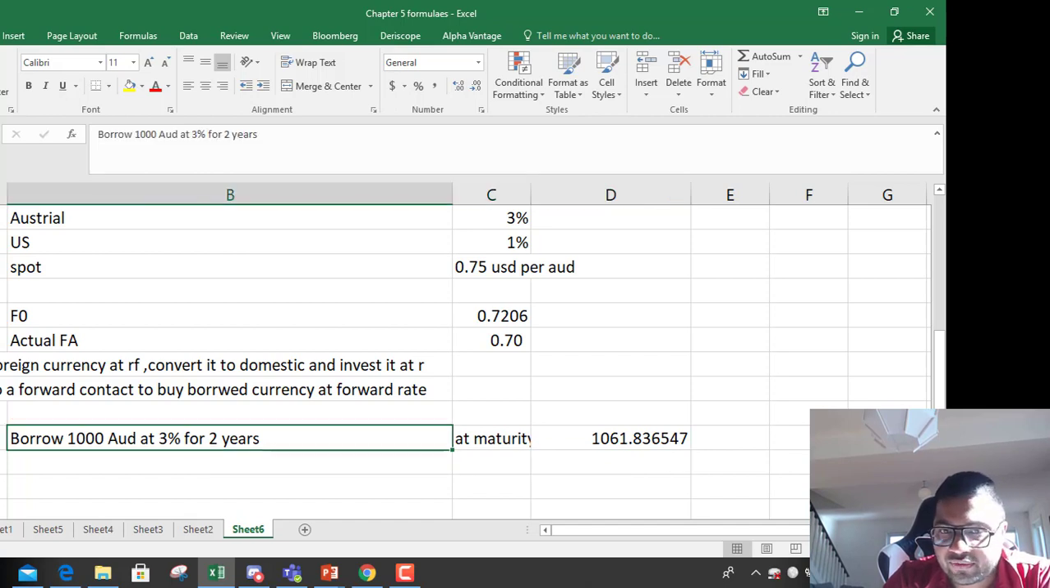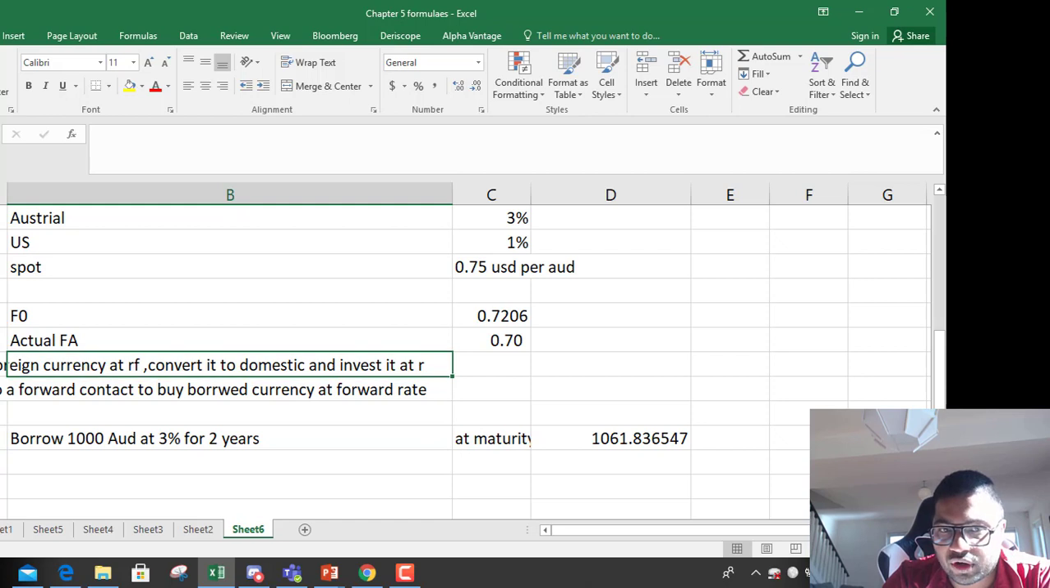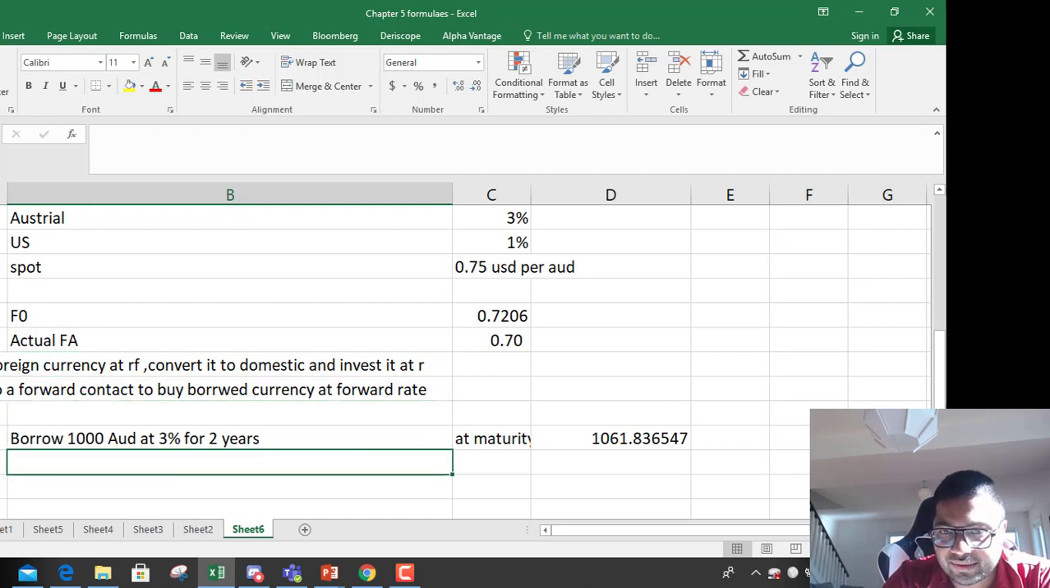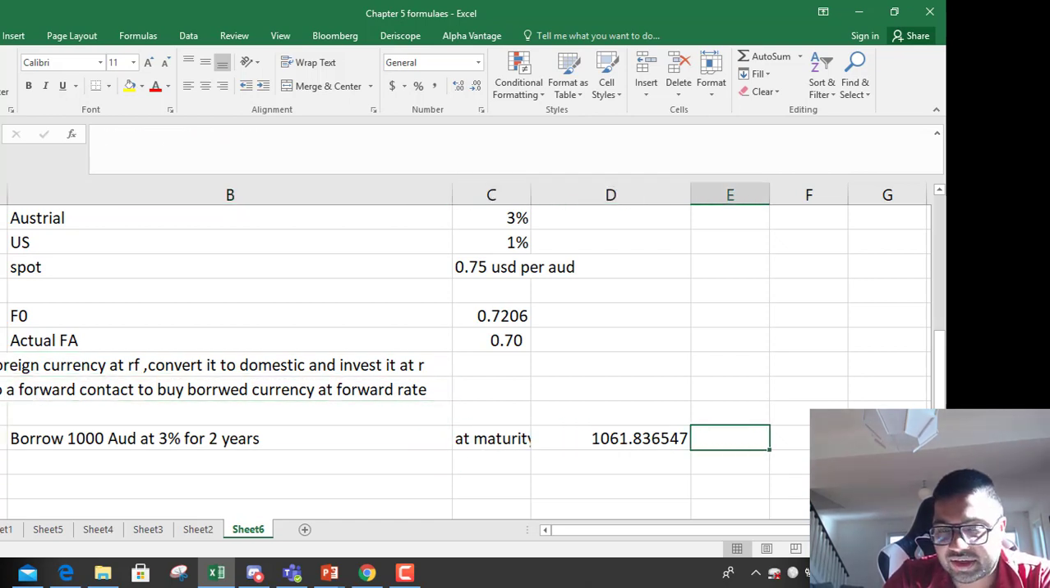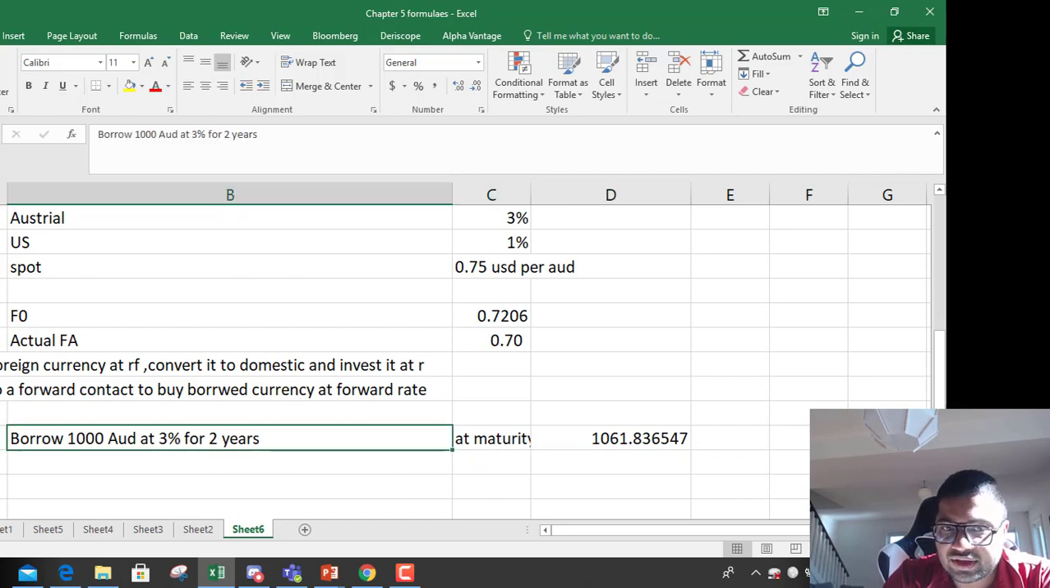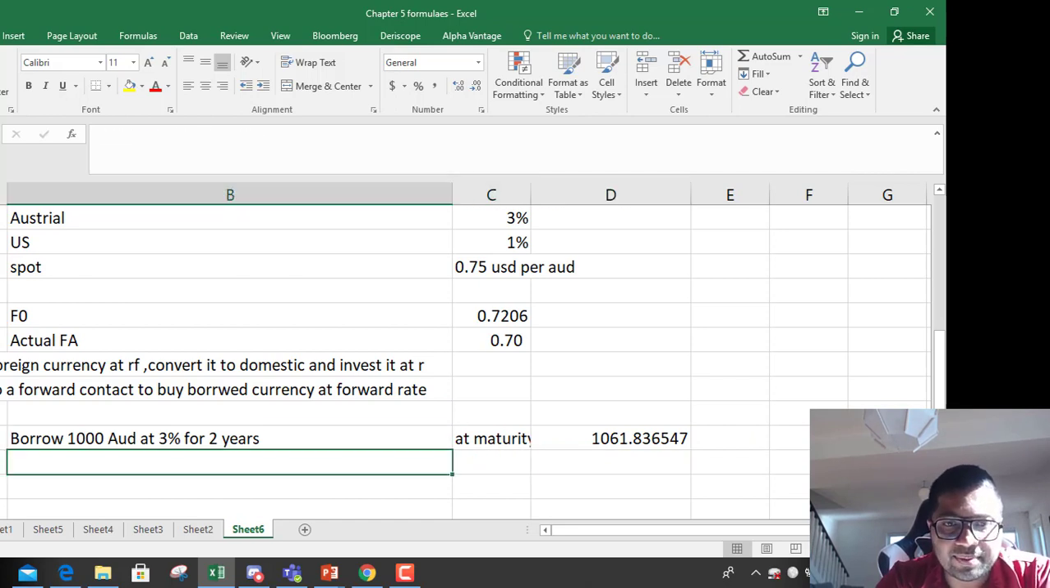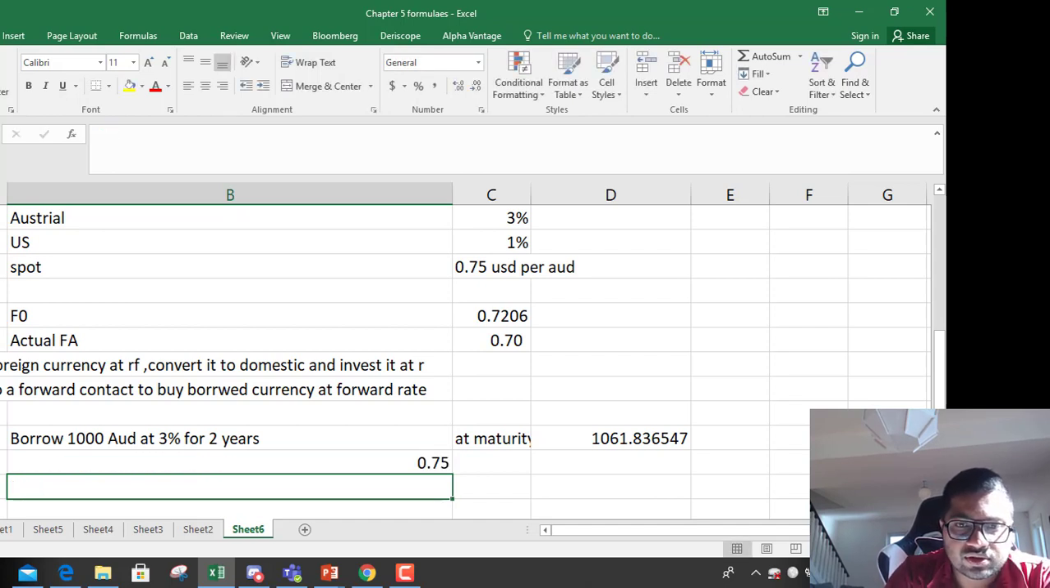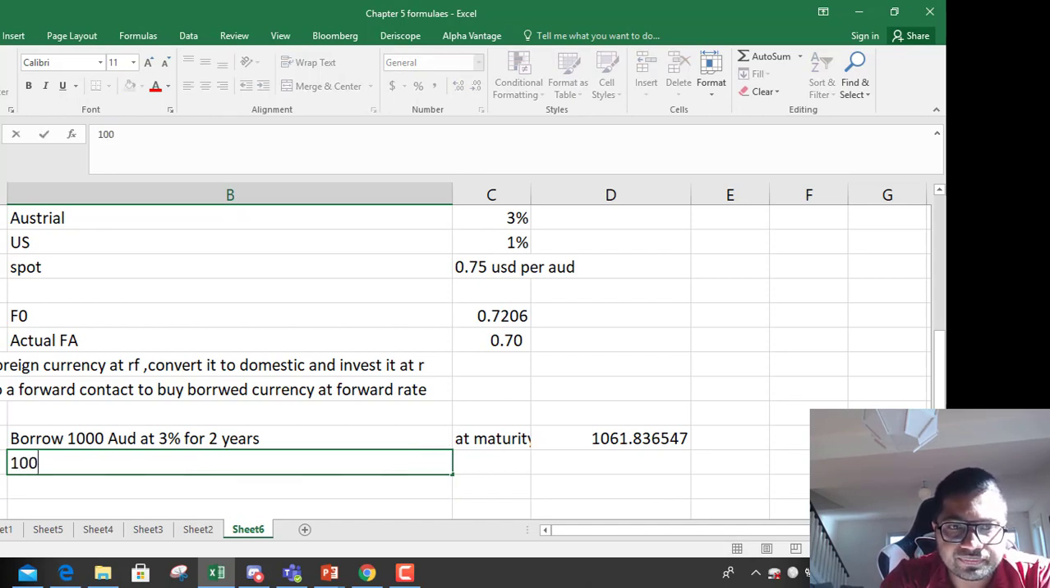So borrow at the foreign rate, convert it to domestic. We borrowed, and at maturity we have to pay this much. First step was borrow. Second step, convert to domestic. What is the current spot rate going on? Current spot rate is 0.75. So you're converting 1000 into 0.75 US dollars. This is how much USD you get.